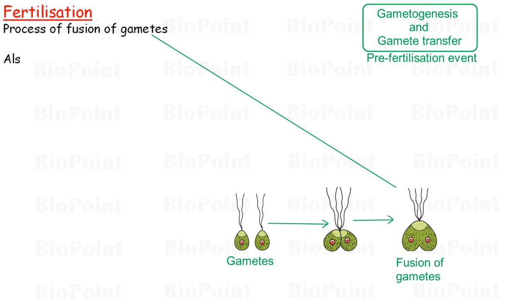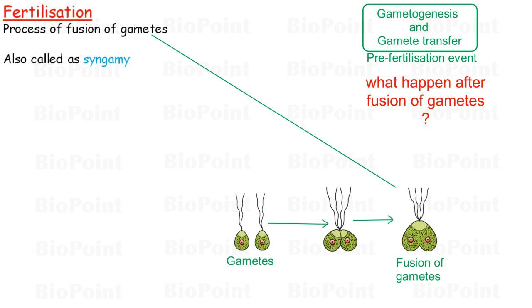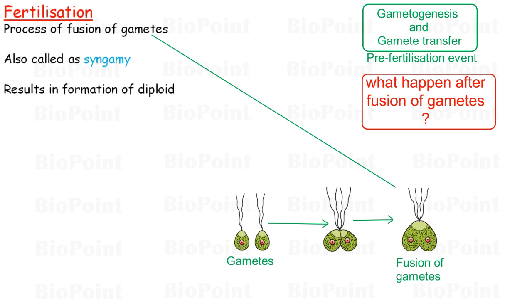Fertilization can also be called syngamy. So, the terms fertilization and syngamy both can be used for fusion of gametes. Now, the next question is, what will happen after the fusion of gametes? The fertilization or syngamy results in formation of diploid zygote.